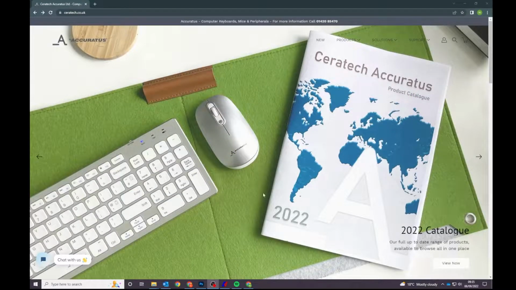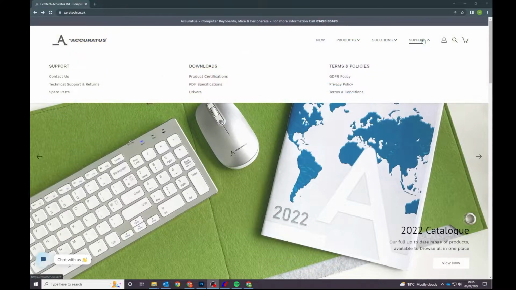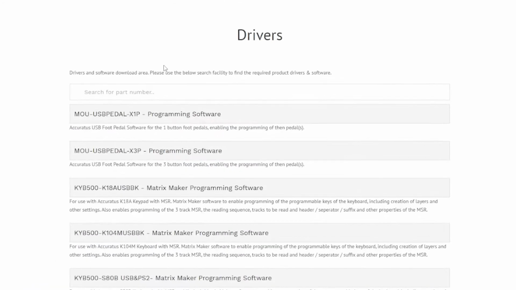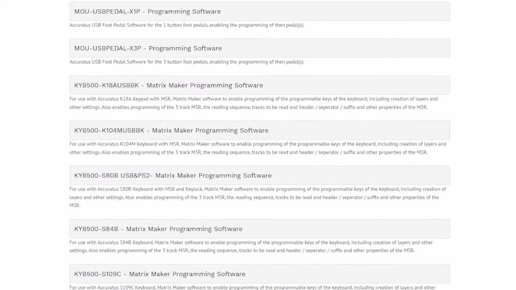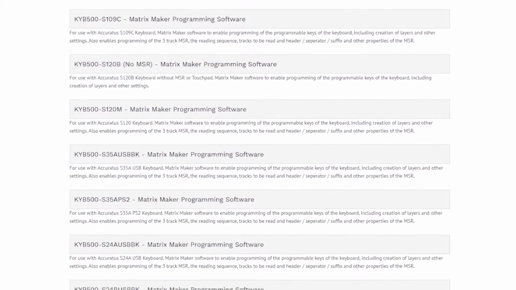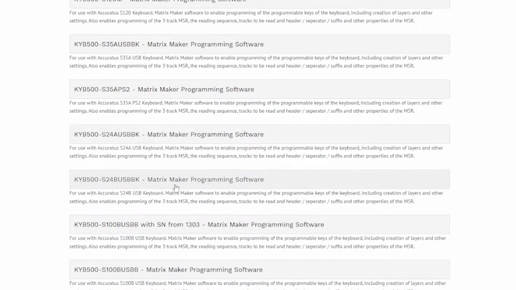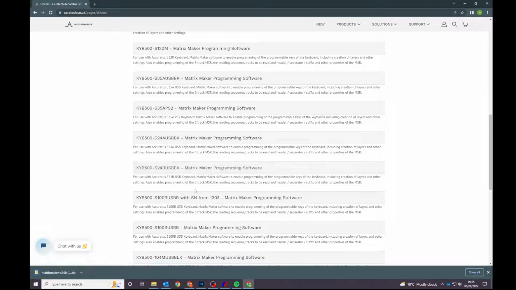Head to our website ceratech.co.uk. Click Support and click the Drivers tab. Then scroll down until you find KYB 500 S24B. A file will download. Open it up and double-click the setup.